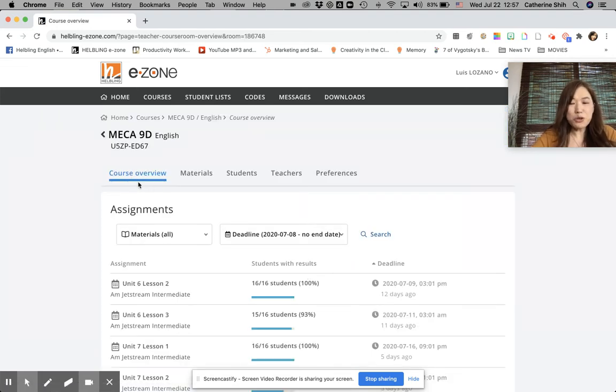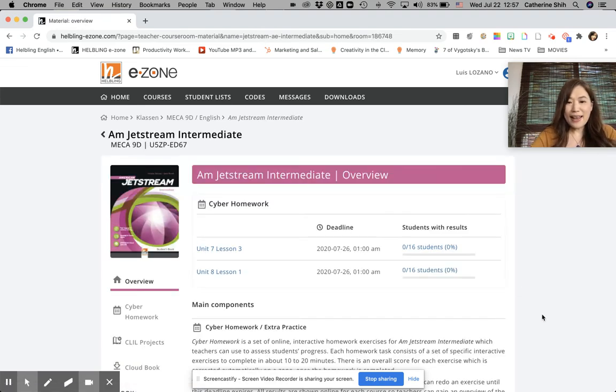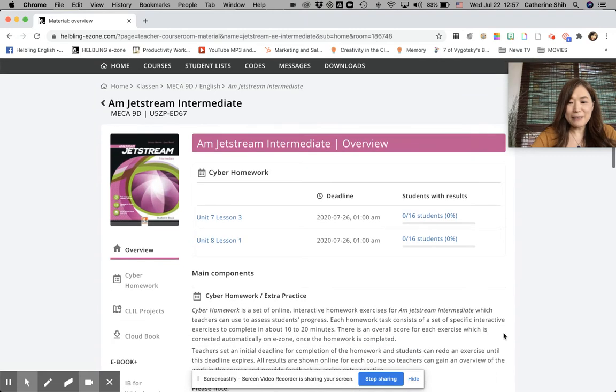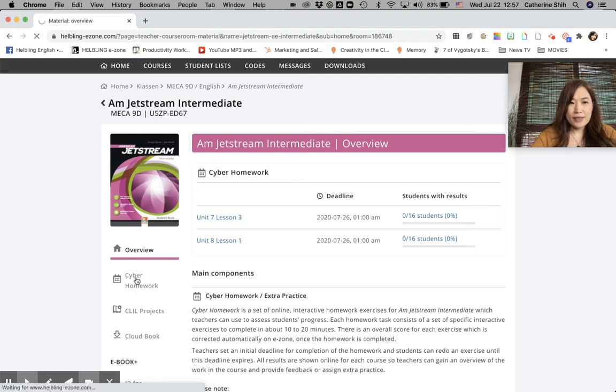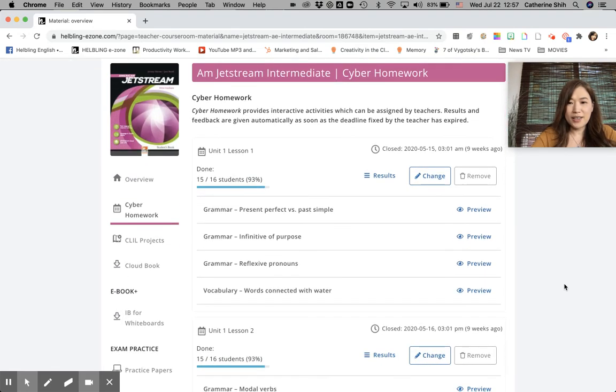Course overview, which shows the status of your class. Then material, which is your book. You go to your material, your book, you click in. Voila, that's the screen you are familiar with. So you just need to go to your cyber homework. You click. Then it brings you to your cyber homework.